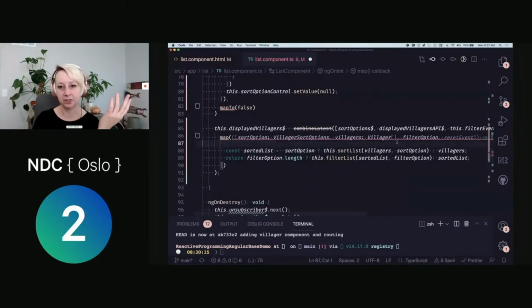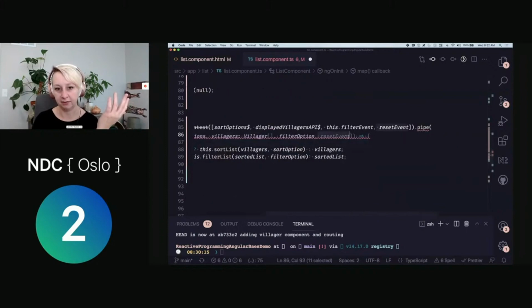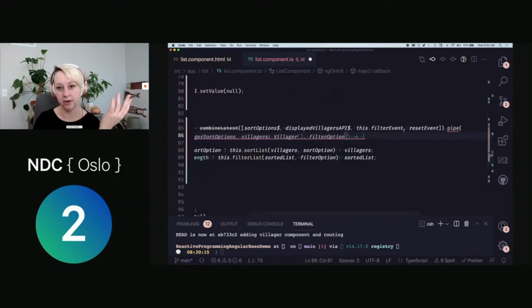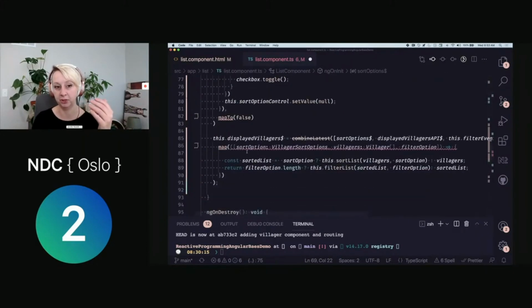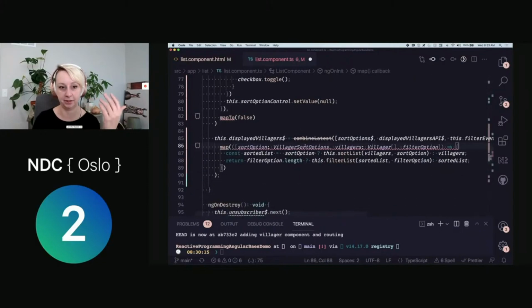But then I can start to get really, really bloated inside of everything I'm passing into here. So what if instead on my reset event, I changed and brought that into my sort option. So if I receive a reset event, my sort option takes that and then it sets its value to null. That's something that we can do that's really powerful and really composable, and you'll start to see some fun patterns.